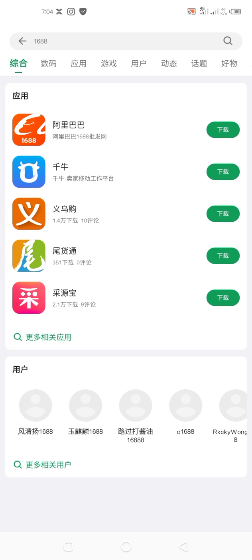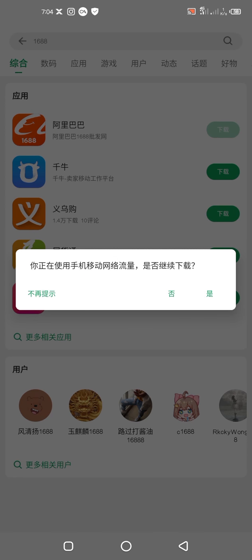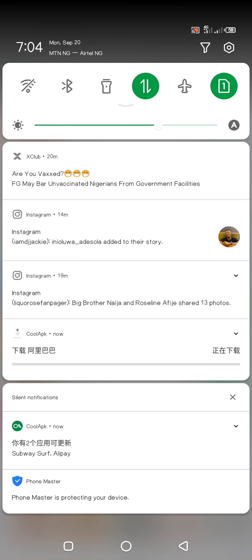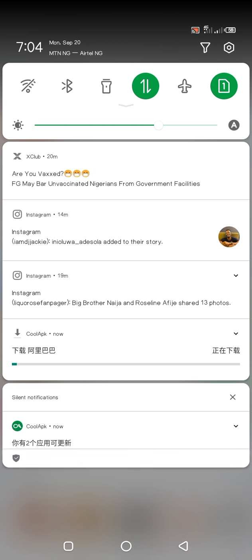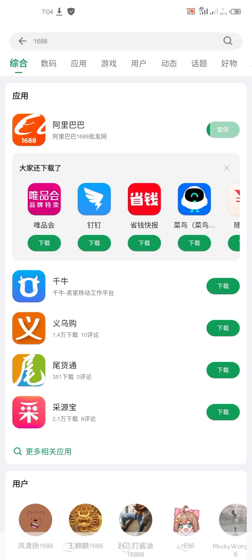You might not find it by the name because of the name that you are seeing there. So you are going to see that first one. You can see it, 1688 is the original one. All you have to do is click this green icon and click yes. That last button is yes. So it will start downloading. You can see from my notification that it is downloading already.